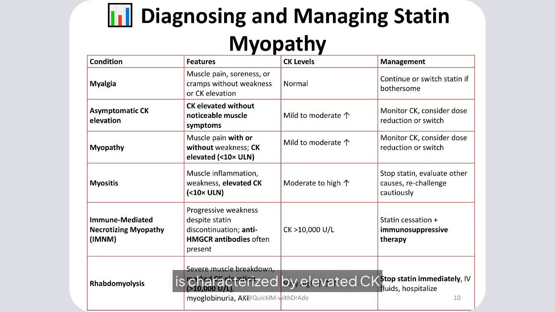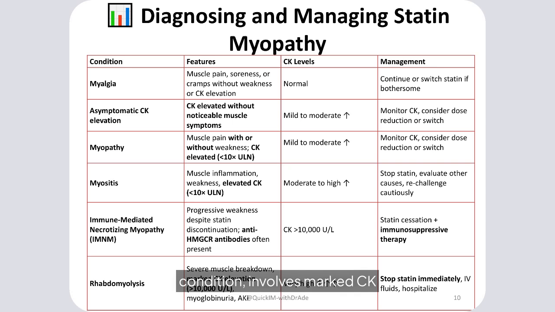Asymptomatic CK elevation is characterized by elevated CK without muscle symptoms and usually does not require discontinuation unless CK rises above 10 times the upper limit of normal. Myositis, or symptomatic myopathy with elevated CK, typically above 3 to 10 times upper limit of normal, warrants statin discontinuation, thorough evaluation for other causes like hypothyroidism, drug interactions, and re-challenge only after resolution.